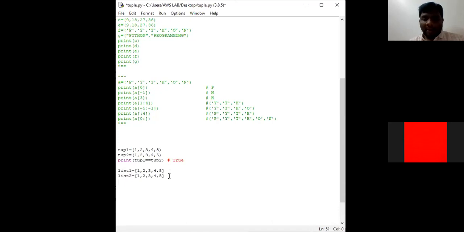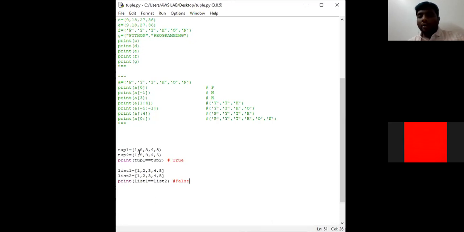Here when I am asking the interpreter to print list1 equal to list2, our output will be false. Why? Because lists are mutable.